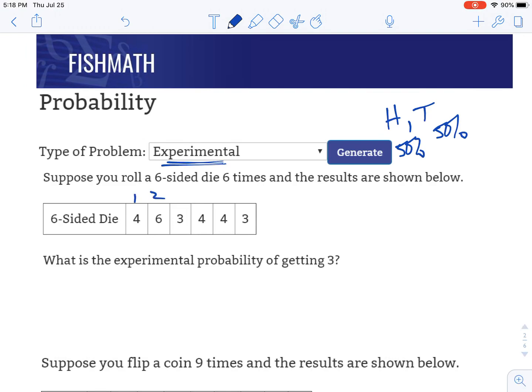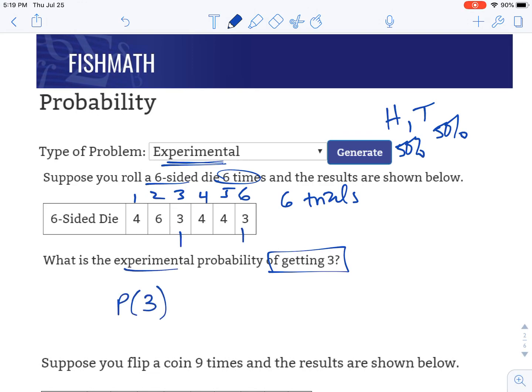So we've got 1, 2, 3, 4, 5, and we happen to have 6, like it says here, 6 times. We've got 6 trials. So out of those 6 trials, how many times did we get a 3? It actually happened twice. So our probability of 3, if we're doing experimental, based on this experiment, would be 2 out of 6, which is different from what it would be in theory.